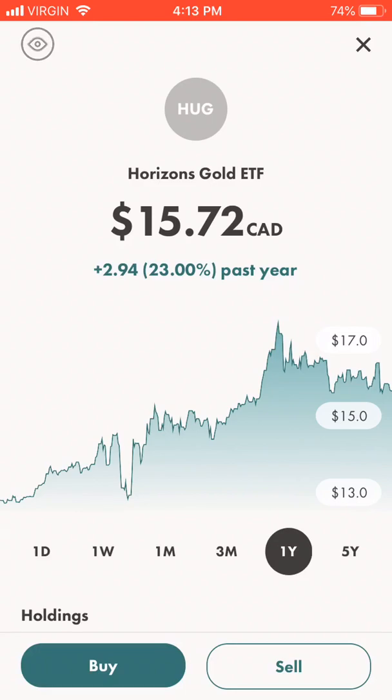HUG is up 23%, so it's almost the same. The reason for that is because it mimics it. The reason that it's not exactly the same is because of the US dollar to Canadian dollar exchange.